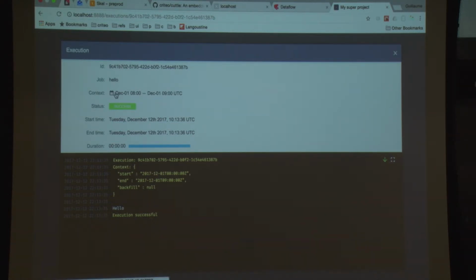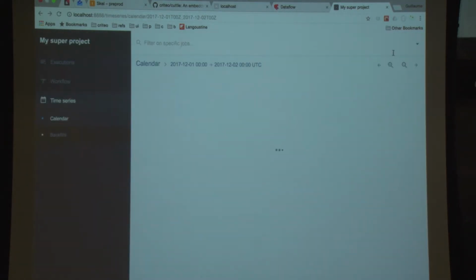I have my input for my execution, which is, because it's a time series scheduler, a time series context, so it has a start date and an end date. The status is success because it was a success, and I can have access to the log. So, okay, I don't know.